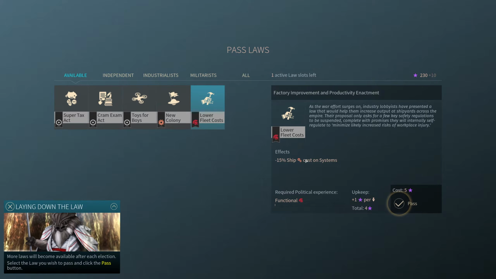And I'm not really sure how this game would work that, but it looks like you'd get negative 15% industry cost on systems. And the upkeep would be +1 influence per population. Oh, that's for the law. So see what I mean?